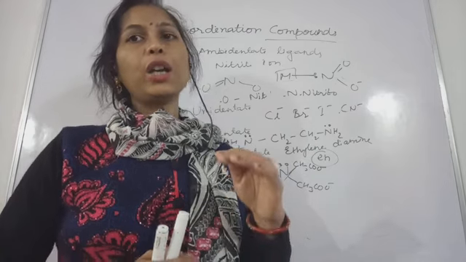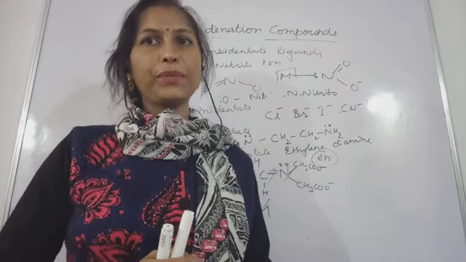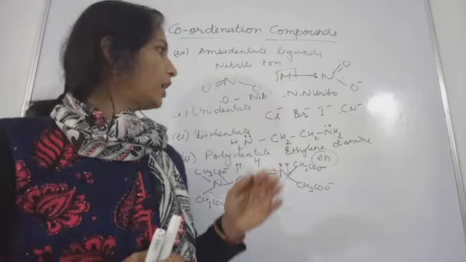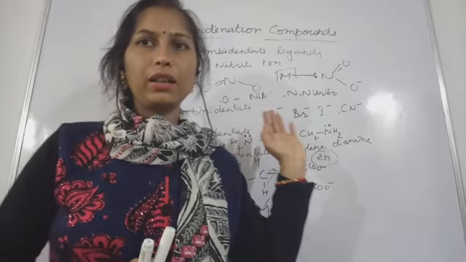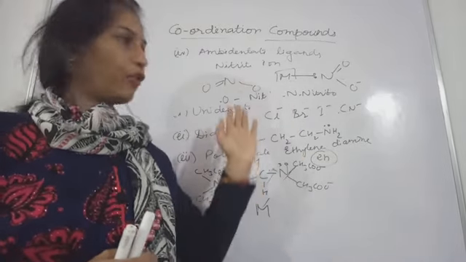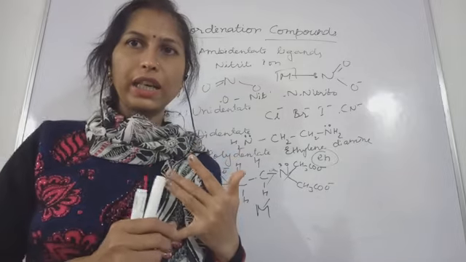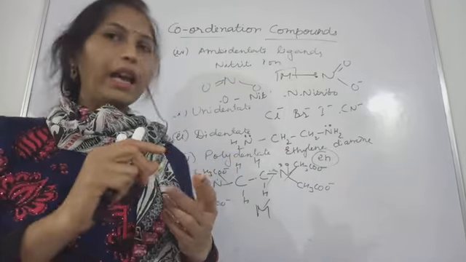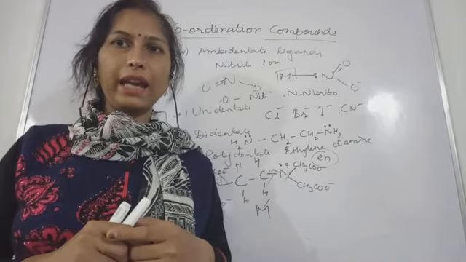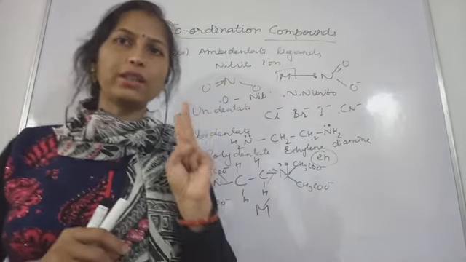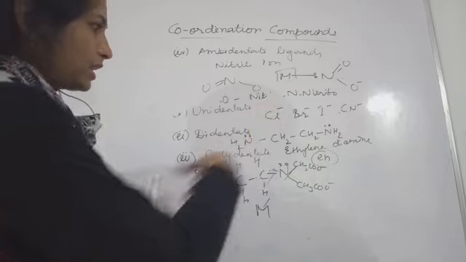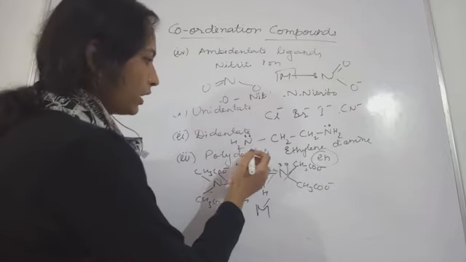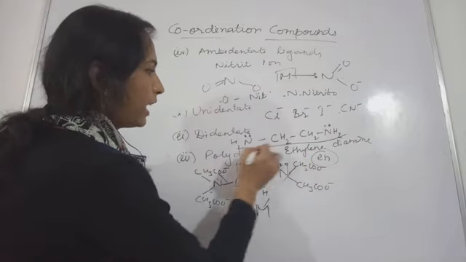So they are the donor atoms. Okay, on the basis of donor sites, we have seen the ligands can be of various types. The first, unidentate ligands, where the donor site will be only one. Okay, and didentate ligand means two donor sites. In this case we have seen the two donor sites that ethylene diamine was having.